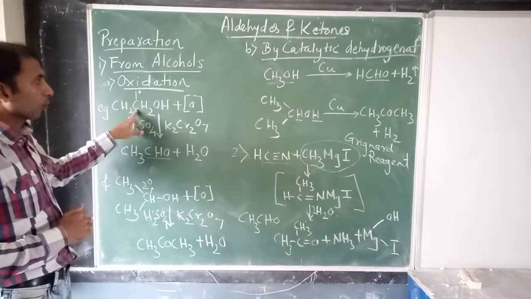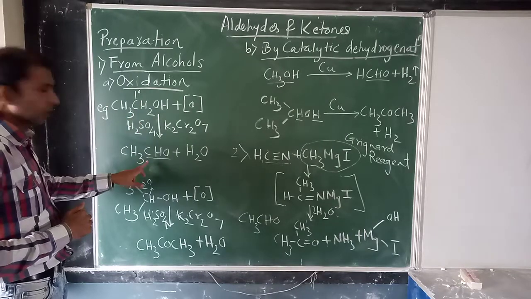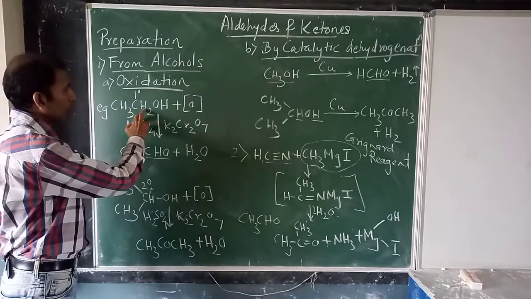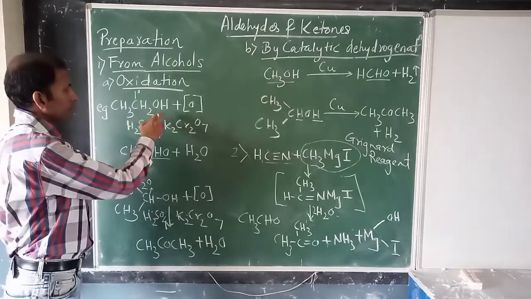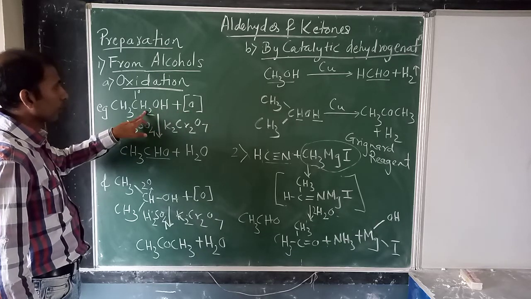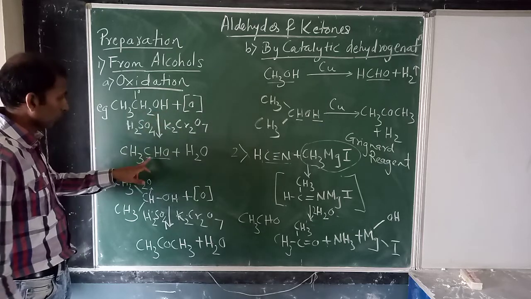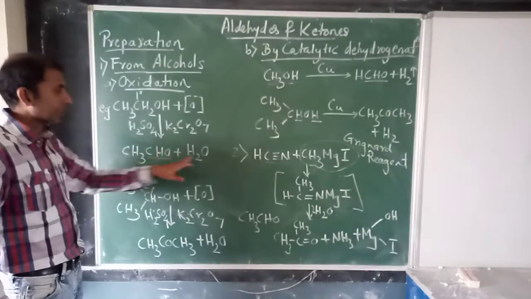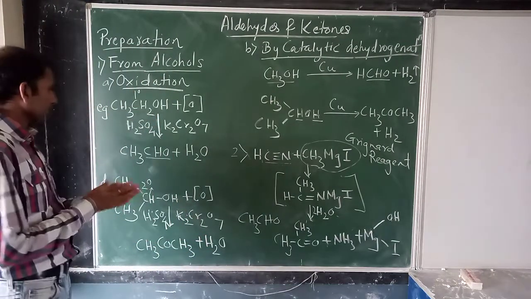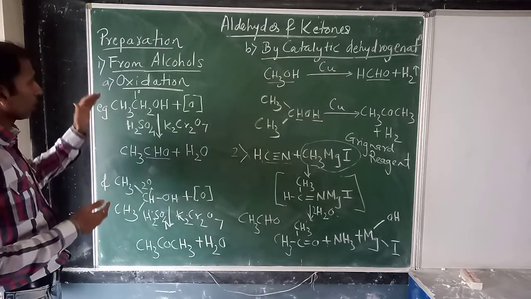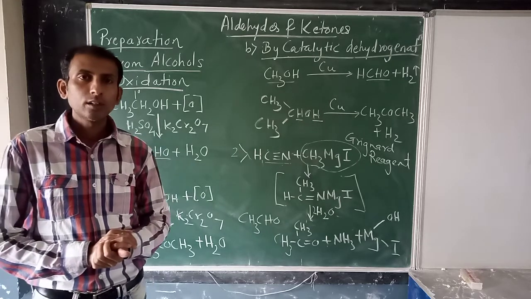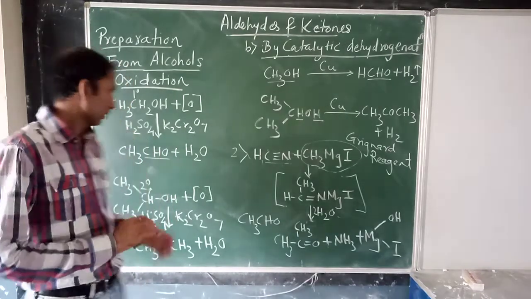So it is a primary alcohol and oxidation of this primary alcohol will give you an aldehyde, CH3CHO. A water molecule is lost: OH and one H. Okay, OH from here and H from here, and this oxygen gets added to carbon. So you get CH3CHO and water. So you get an aldehyde. So if you carry out oxidation of primary alcohol, you will get aldehyde.